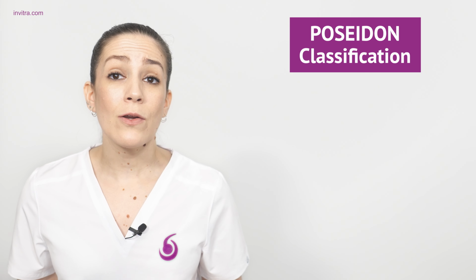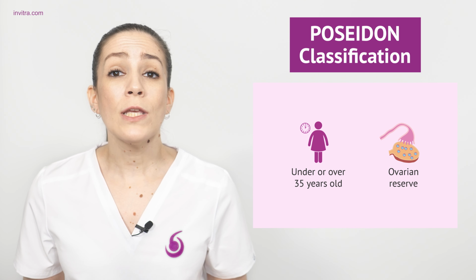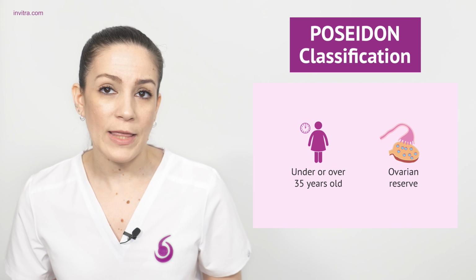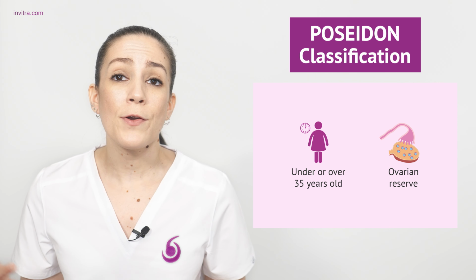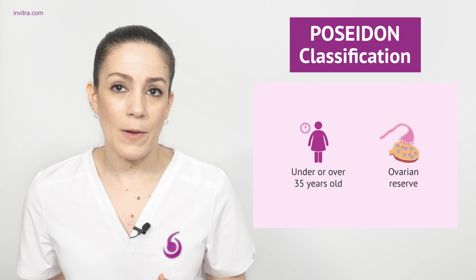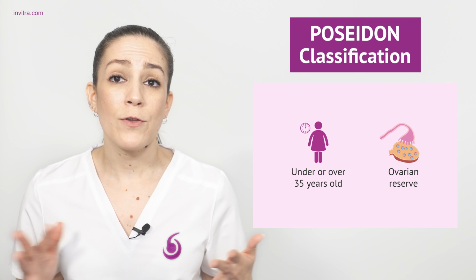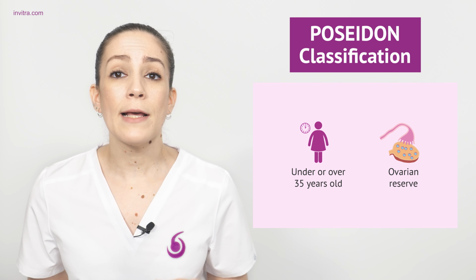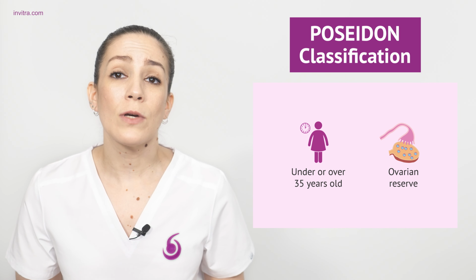Nevertheless, the later classification by Poseidon managed to achieve a superior stratification of the female patients, depending on the age, under or over 35 years old, and ovarian reserve. An antral follicle count greater or less than 5, and AMH greater or less than 1.2 nanograms per milliliter.